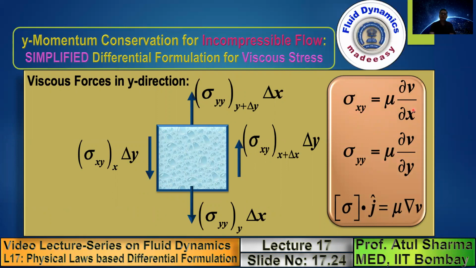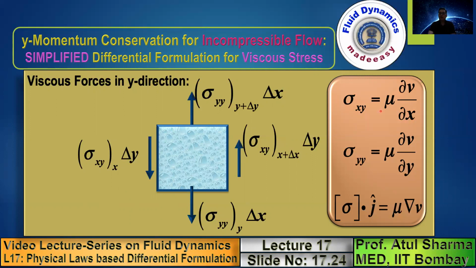Note that this simplification is such that the viscous stresses are expressed in terms of, here you can say this sigma xy is acting on the vertical surface. What is the direction normal to the vertical surface? It's the x direction. So the viscous stress is expressed in terms of normal gradient of v velocity. In this slide, the viscous stresses in the y direction are represented in terms of normal gradient of v velocity.